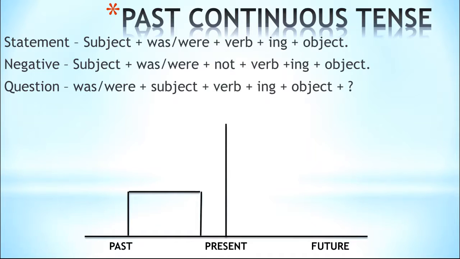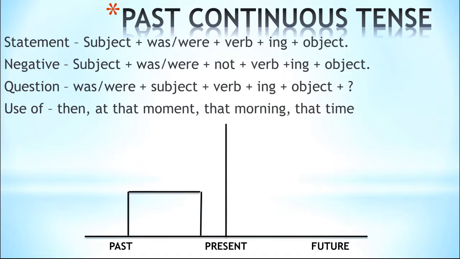Was you can use with all the singular nouns and pronouns along with I. So let's see what kind of words you can use. You can use then, at the moment, at that moment, sorry, that morning, that time. For example, I was doing something at that time.